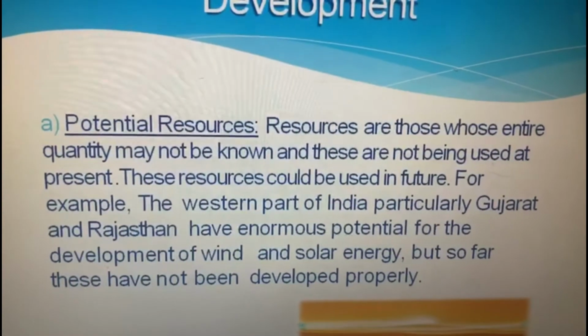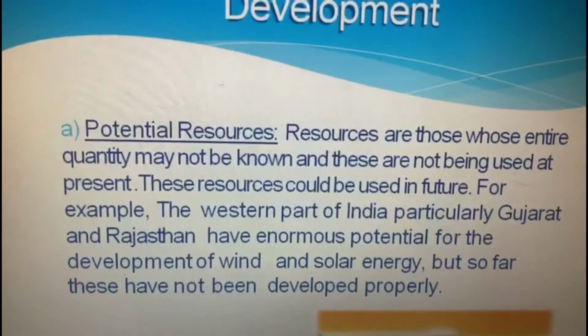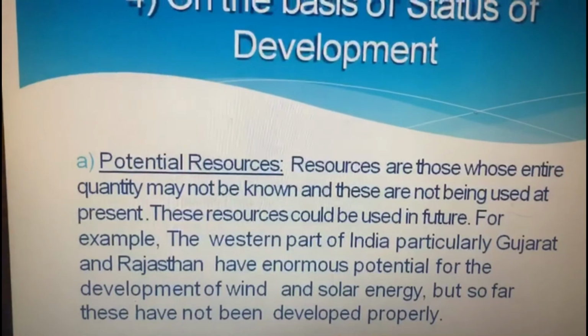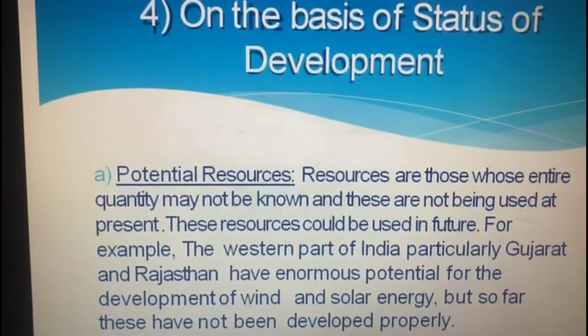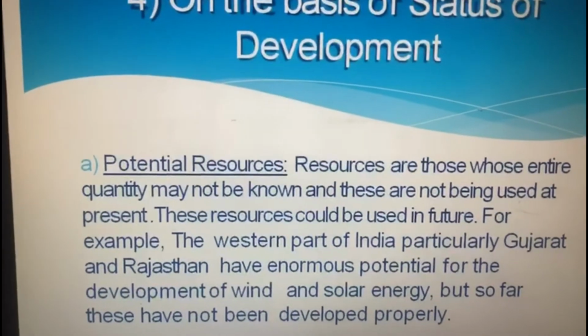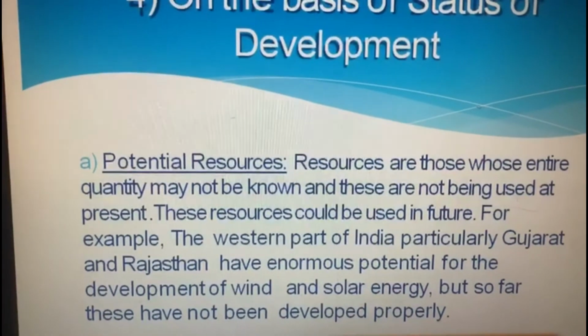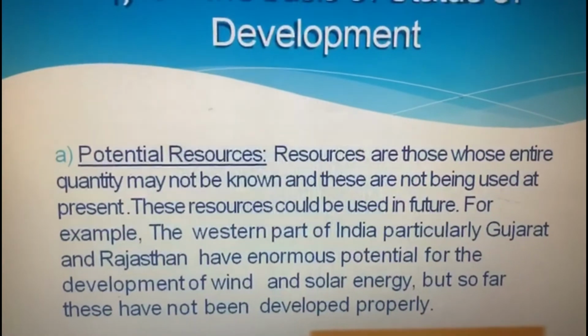What is the meaning of potential resources? Potential resources are those whose entire quantity may not be known and these are not being used at present. These resources could be used in future. So resources that are not used in the present could be used in future.